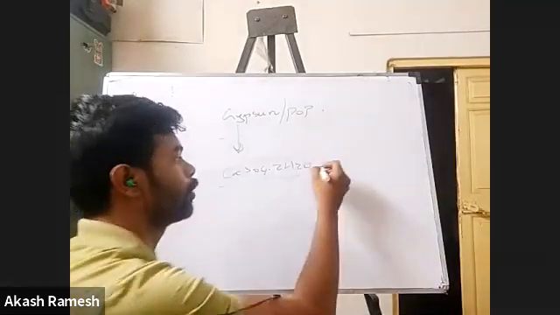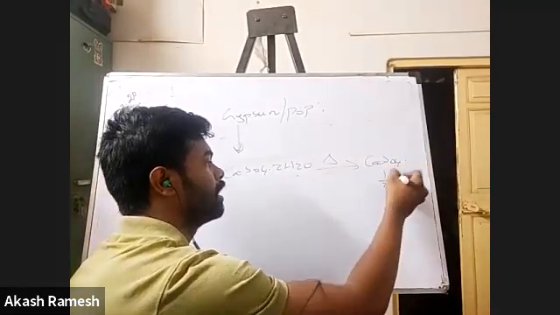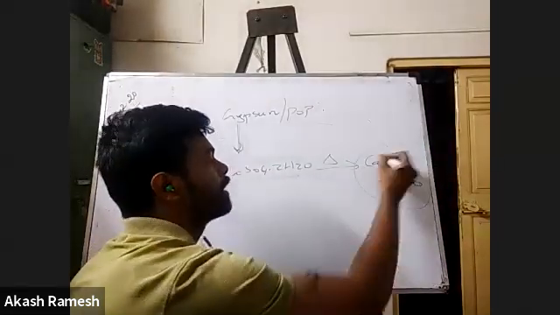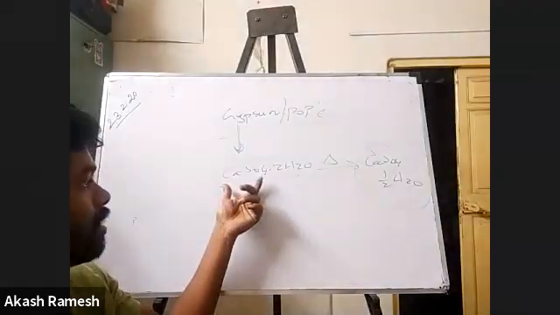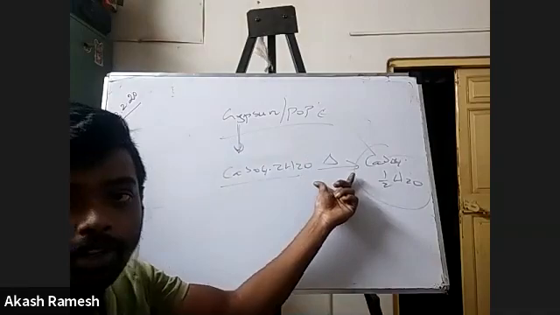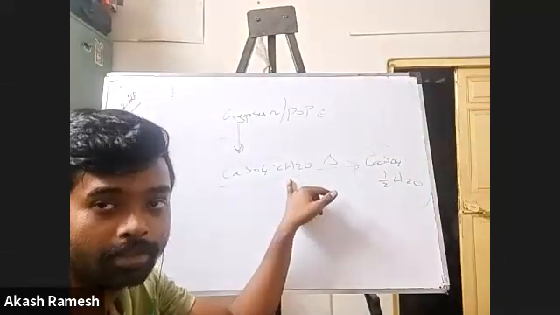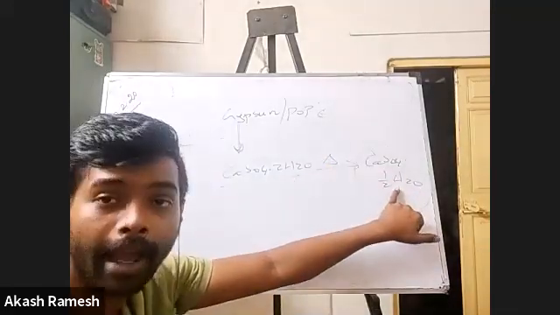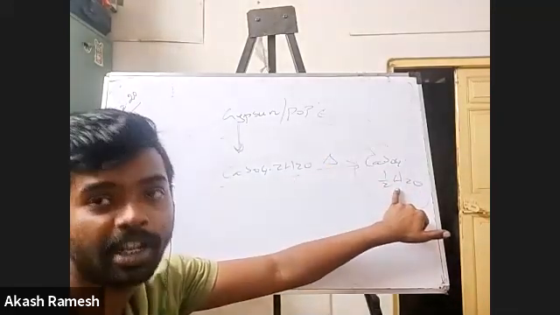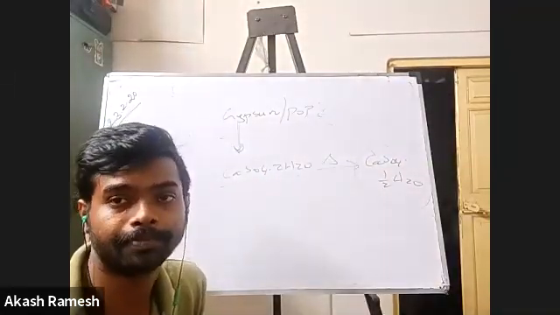Now, when you heat it a little, you are going to form calcium sulfate hemihydrate, CaSO4.1/2H2O, which is called your plaster of Paris. So CaSO4.2H2O is my gypsum. When you heat it to some temperature, you are going to lose 1.5 water molecules and form calcium sulfate hemihydrate, and that is your plaster of Paris, POP.